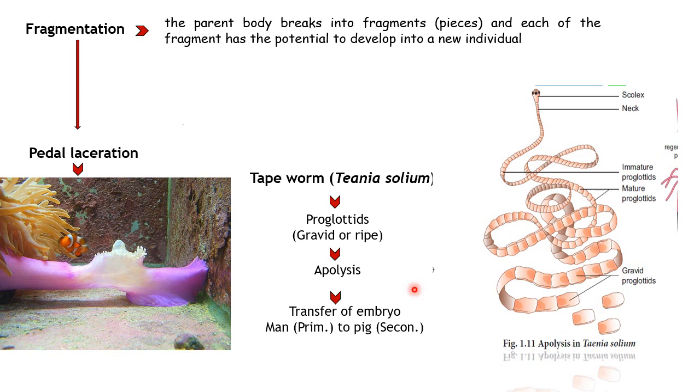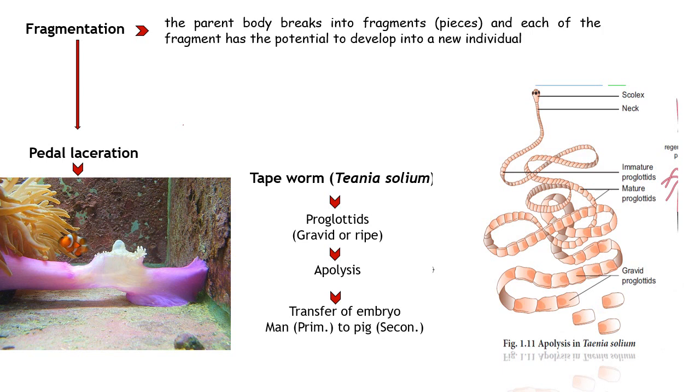I believe you know how this parasite transfers from man to pig and pig to man through excretion. When this excretion is eaten by the pig, it gets inside the pig and grows as a new individual.